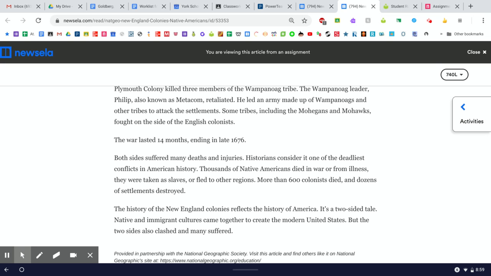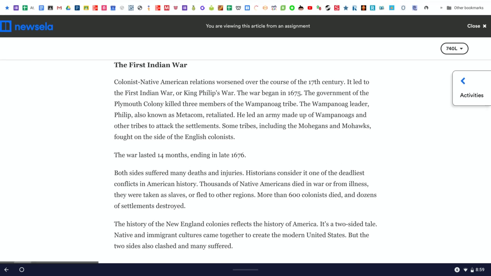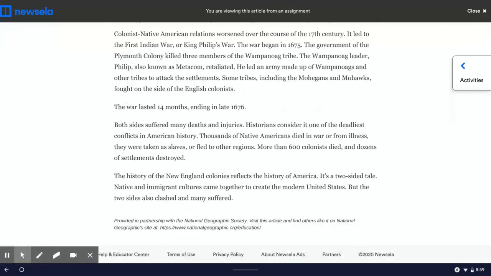The history of New England colonies reflects the history of America. It's a two-sided tale. Native and immigrant cultures came together to create the modern United States, but the two sides also clashed, and many suffered. That's the end of the article.